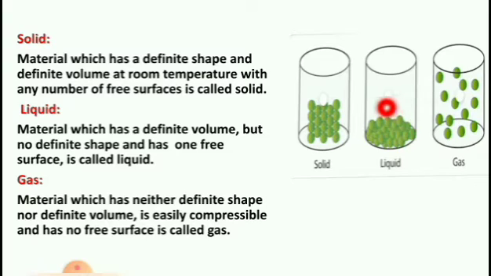The arrangement of molecules is loosely bound in liquid. Next, gas. Material which has neither definite shape nor definite volume, is easily compressible and has no free surface is called gas. The arrangement of molecules is very loosely bound in gas.